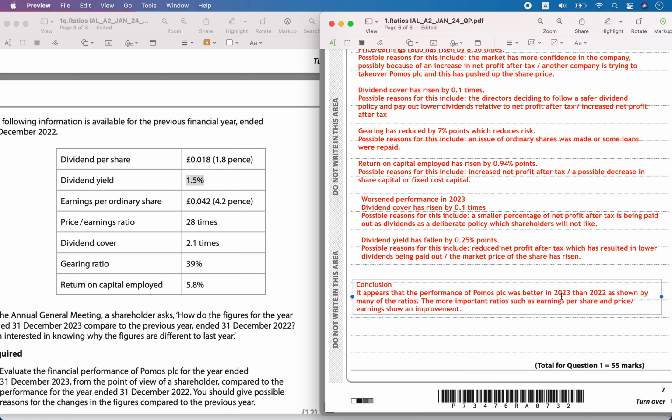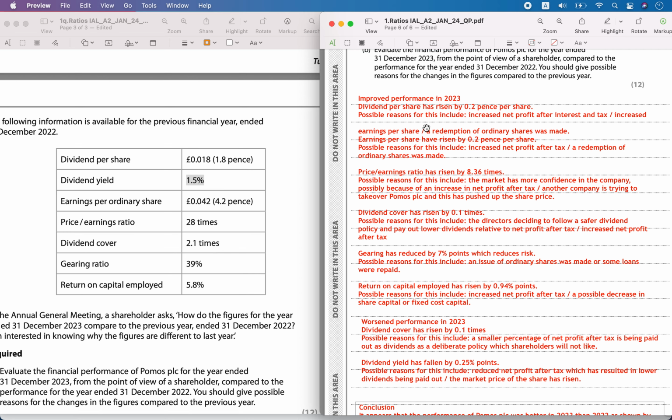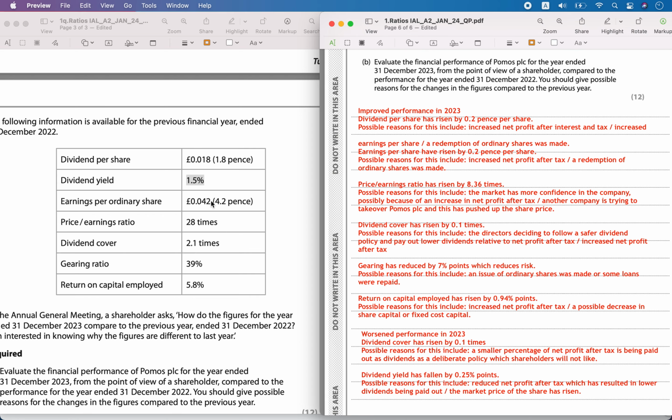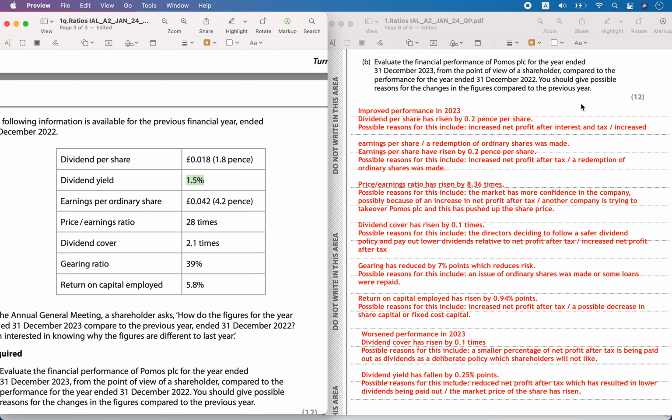Then conclusion, it appears that the performance of Pomos PLC was better in 2023 than 2022 as shown by many ratios have improved. So the more important ratios such as earnings per share and price to earnings show an improvement. So that's why you can say based on this